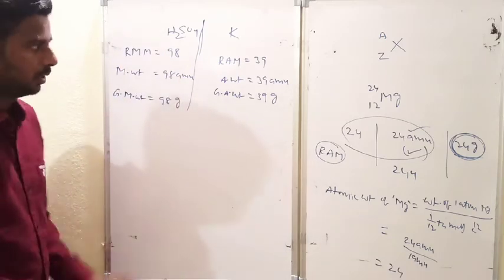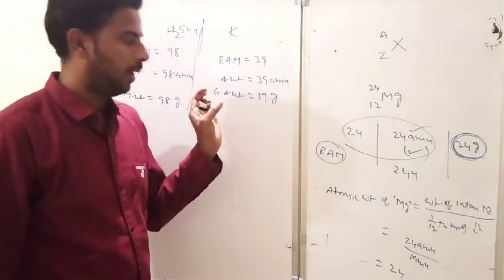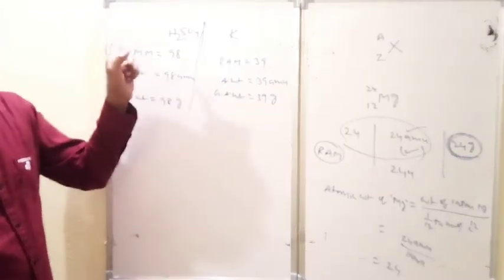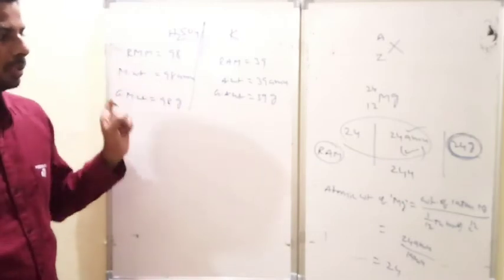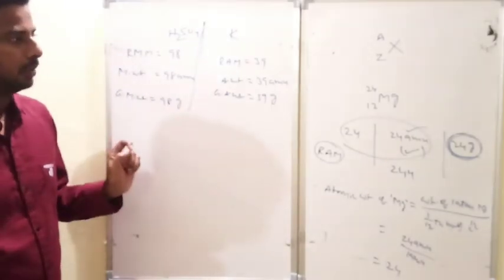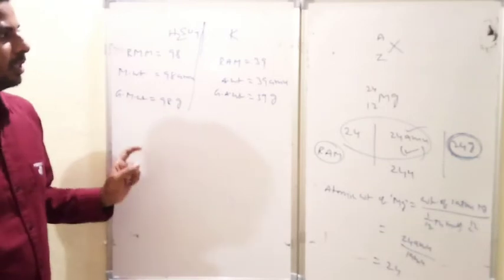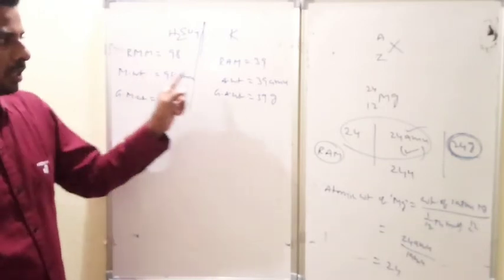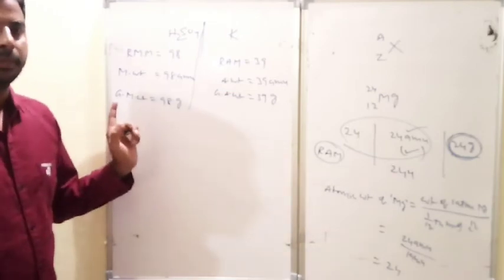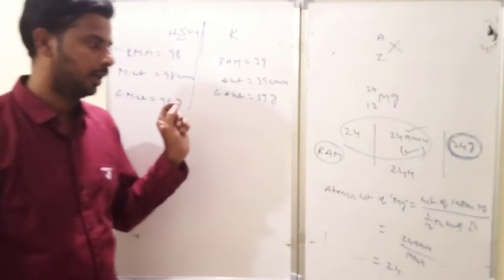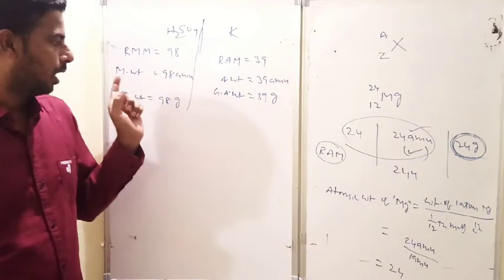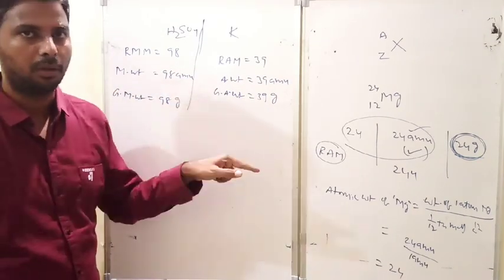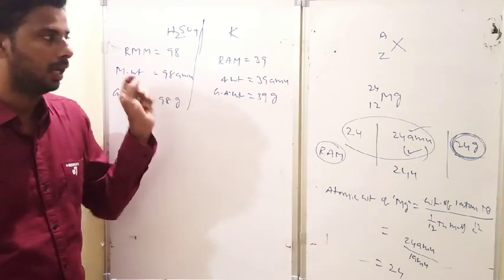Is it clear? So this is the way to identify the atomic mass unit, and how to identify the relative mass in terms of atoms and in terms of molecules. I hope it is very clear to you. If you practice a few more questions, automatically you will get perfection, because during numericals we use these notations repeatedly. So in the next lecture we will discuss what gram atomic weight and gram molecular weight are, and their significance with reference to mole, in detail in the next video lecture.